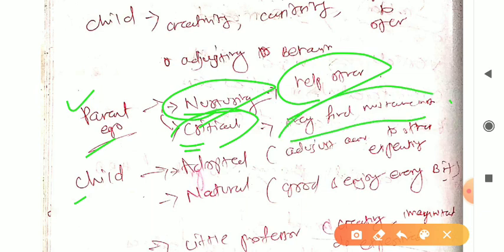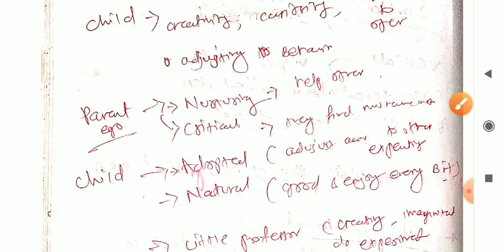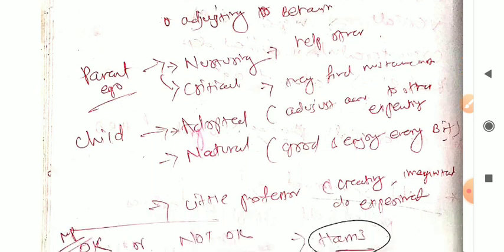If something wrong happens, like if we see someone doing something wrong, then he will give some warnings, so he will react critically. So that is parent ego, right?